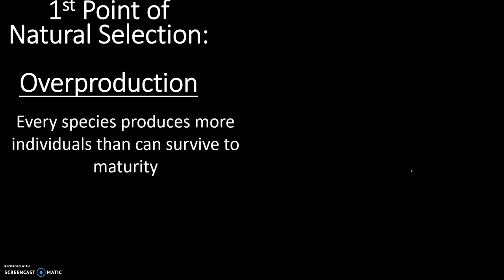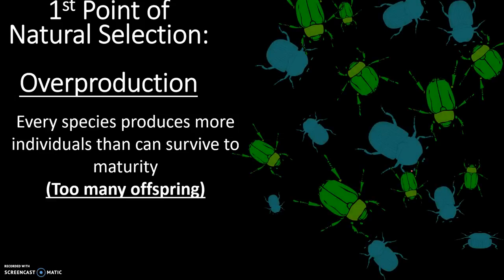Okay, and now let's talk about the different steps or the different points of natural selection. The first point of natural selection is called overproduction. Overproduction is every species produces more individuals than can survive to maturity or can survive to reproductive age. In short, there's too many offspring. Okay, so we're going to use this example of beetles to show natural selection. So right now we're at the first stage, and this is overproduction. There's more beetles than there are resources.